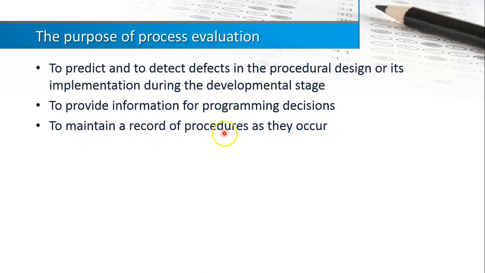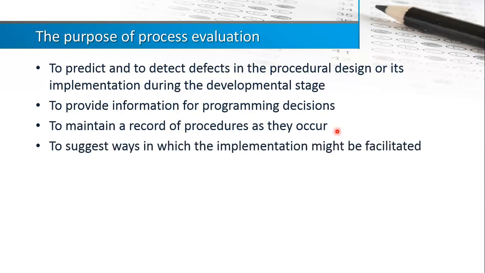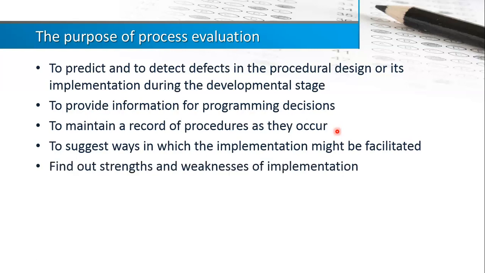Okay, so to maintain a record of procedures as they occur, this is also important. So in the process evaluation, the recording is very important. The documentation is important because we need to look at the effectiveness of the implementation, and also without the documentation, we cannot detect the problem. And then from this process evaluation, we can suggest ways to improve the implementation. Of course, to find out the strengths and weaknesses of the implementation.